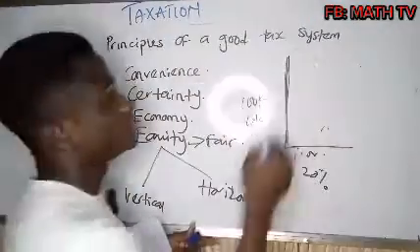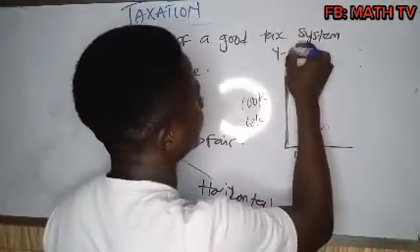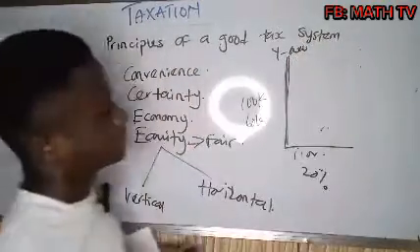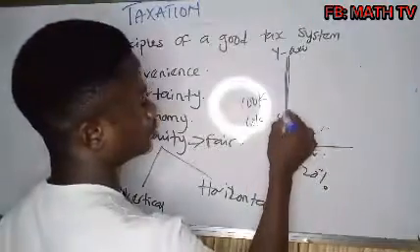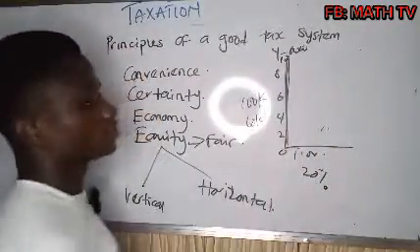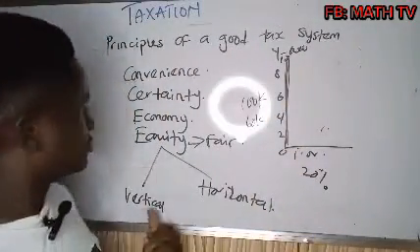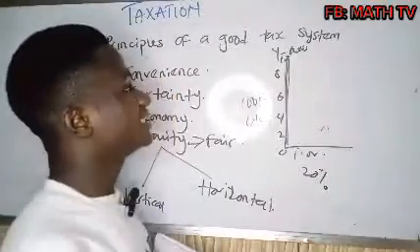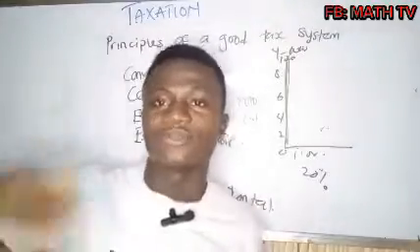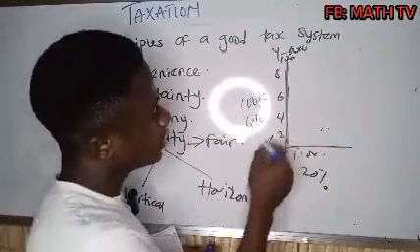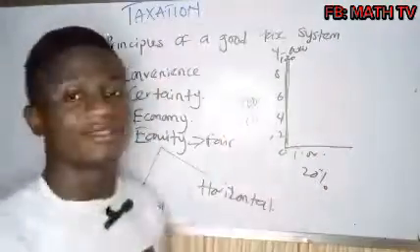in a graph, we call this the y-axis. And it always starts from the origin of 0 to, let's say, 2, 4, 6, 8, 10 and so on. Now this one is saying that vertical equity is saying that for us to be fair, those that are receiving higher income should have a higher rate of taxation. Those that are receiving lower income should have a lower rate of taxation. That is what we mean by vertical.